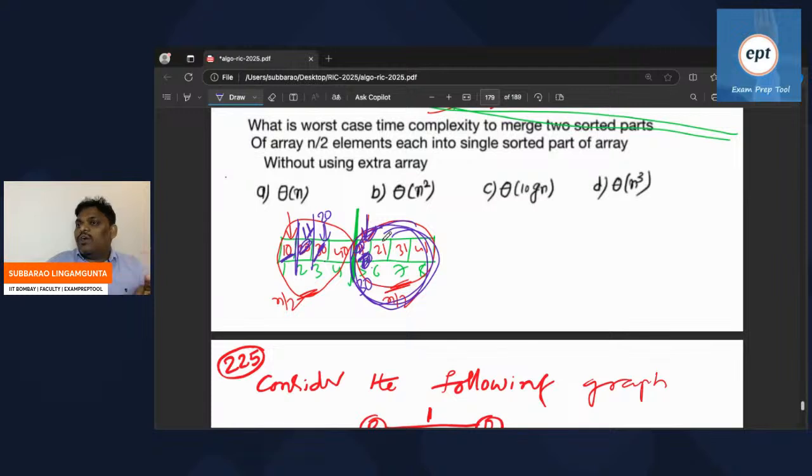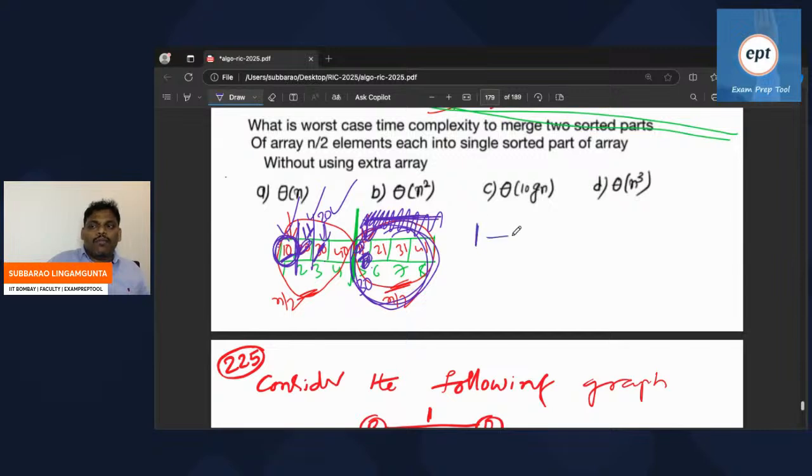So after every swap, you have to keep the new person in the correct place. Here all people are correct, so the first part has no problem. But in the second part, you are swapping, and this person may create trouble. So whoever is the first person here, every time you have to compare with all the people, so that each element of the first half, the second half is kept in the correct place.